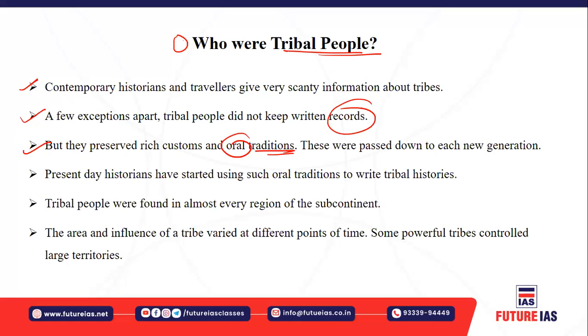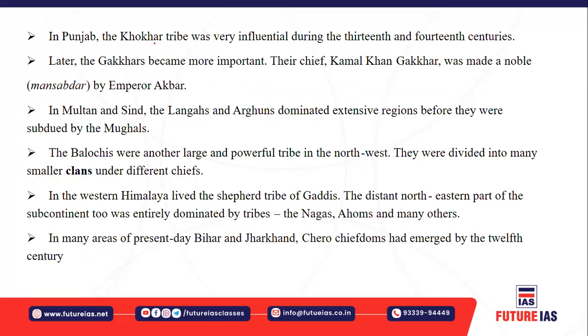Present day historians have started using these oral traditions to write about these tribal societies. So this was written by historians based on these oral traditions which have been passed down through the generations. And as I told you, tribal people are found in almost every region of the subcontinent, and their area of influence varies from region to region. Some powerful tribes also controlled some of those areas. For example, in the Punjab there was a tribe called the Khokar tribe.